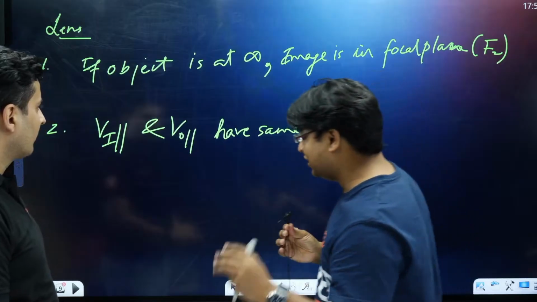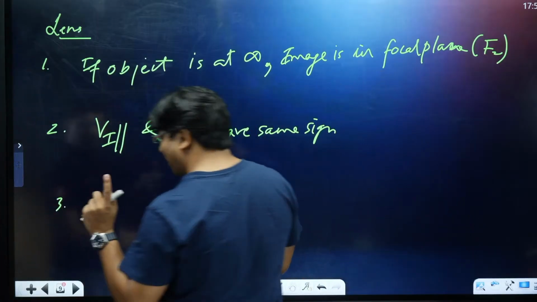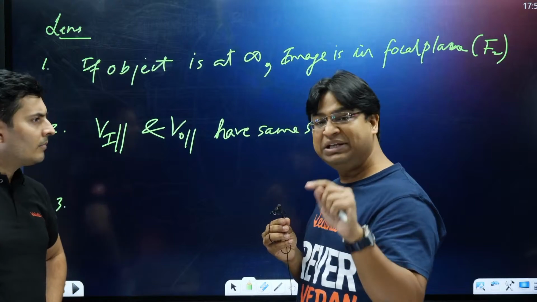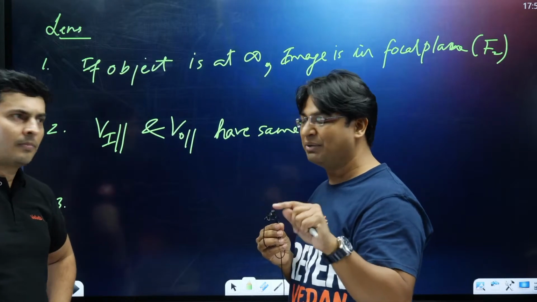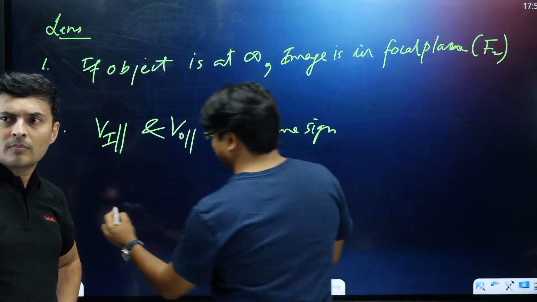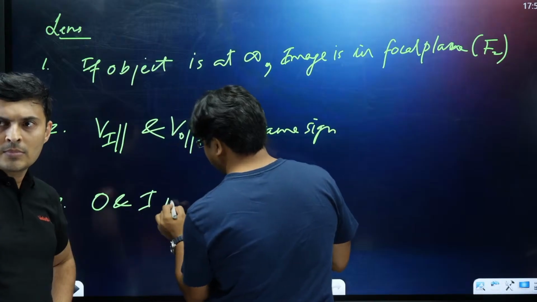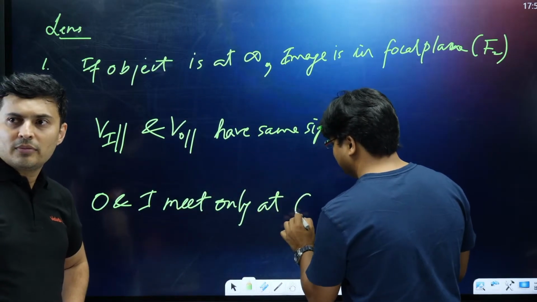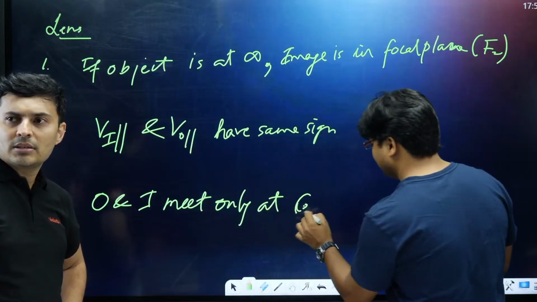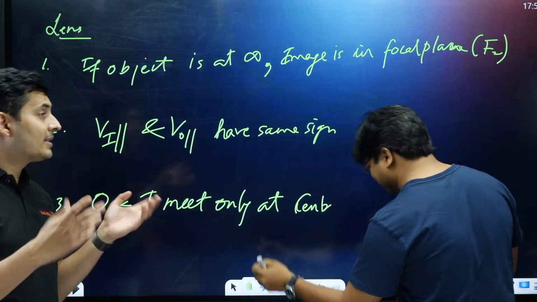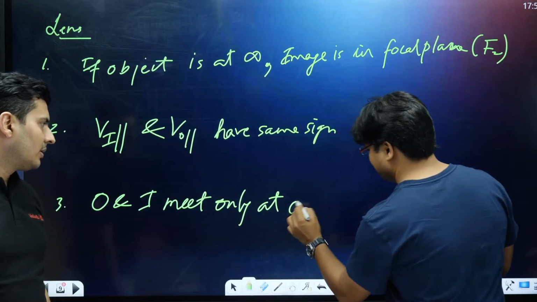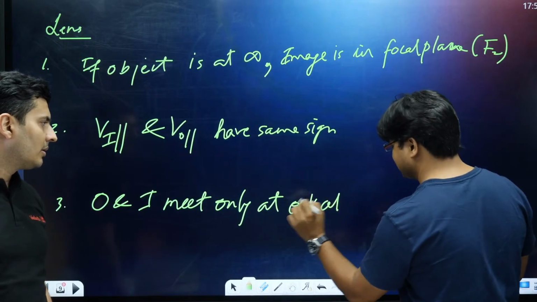Third point: object and image. Where do they meet? In case of a lens, they meet only once, only at one place. Where is that place? O and I meet only at 2F, the center of curvature. Actually, for a lens it would be the optical center. That 2F answer would be for a mirror.